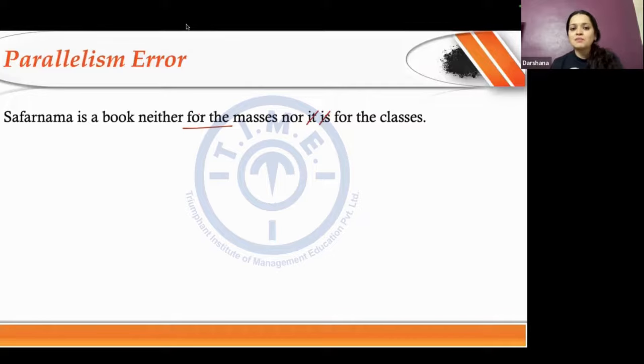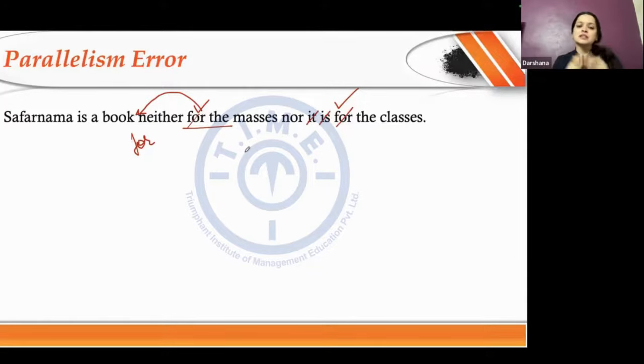Correct. Absolutely right, Drishti. What you will do is try and take out all the common elements. Now, what is getting repeated twice here? The word "for". So what will you do? You'll put it before, and you will say, Safarnama as a book for neither the masses nor the classes.